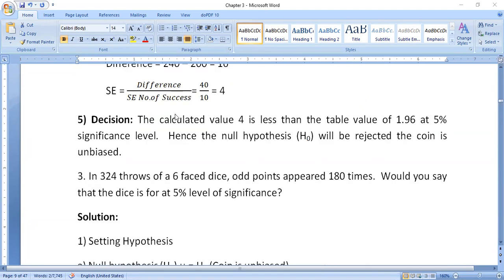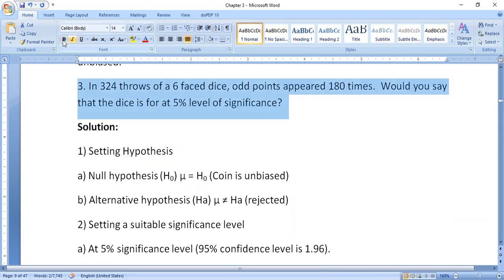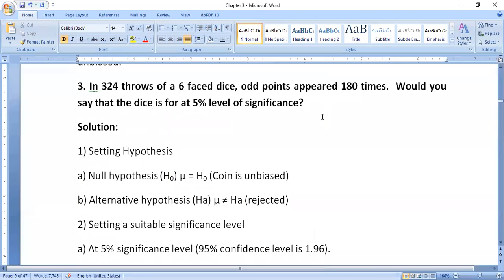So I am moving to the next problem, the dice problem. This dice problem is very important. Listen here. In 324 throws of a 6 faced dice, odd points appeared 180 times.